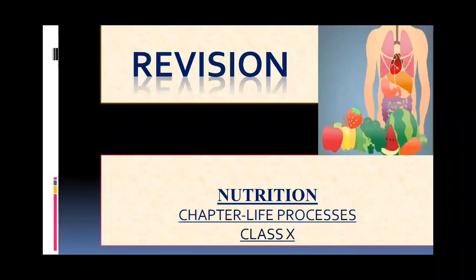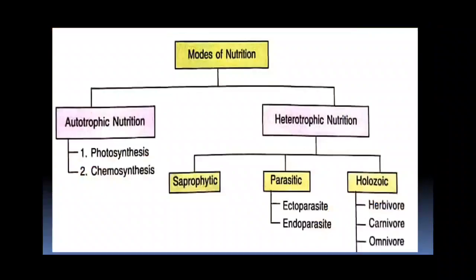In this we will revise modes of nutrition, plant nutrition, that is photosynthesis, nutrition in amoeba and nutrition in human being. We studied that nutrition is a process of intake of nutrients and its utilization by an organism in various biological activities. Depending on the modes of obtaining nutrients, all organisms can be classified into two major groups, that is autotrophic and heterotrophic.